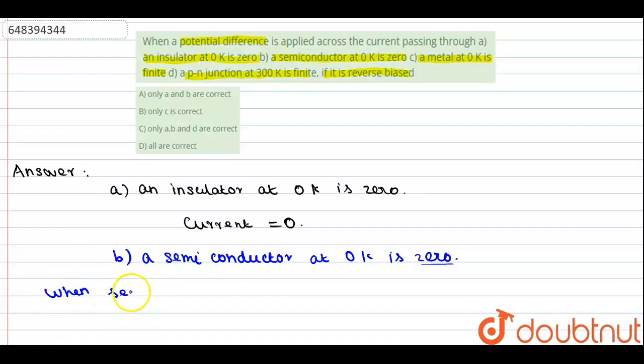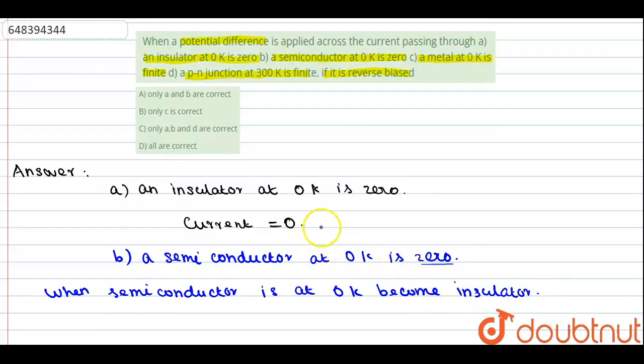when a semiconductor is at 0 Kelvin, it becomes an insulator. So we know that in the first statement, for an insulator, the current flow is 0. Similarly, in this case B also, current flow is equal to 0 when the potential difference is applied across a semiconductor, because it becomes an insulator at 0 Kelvin.